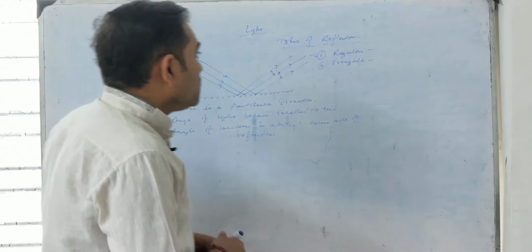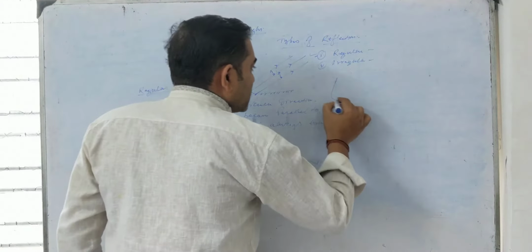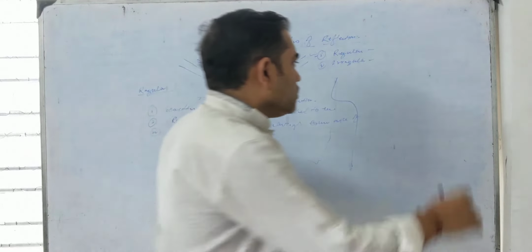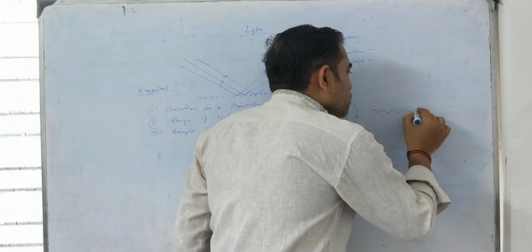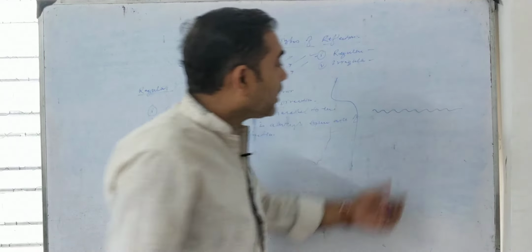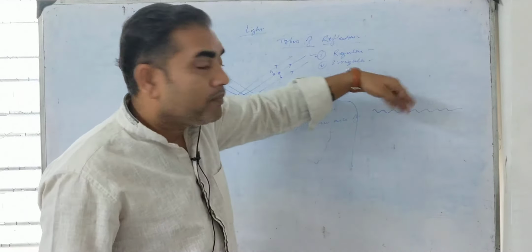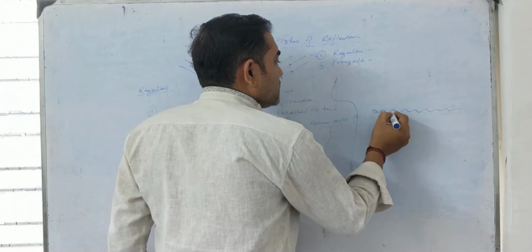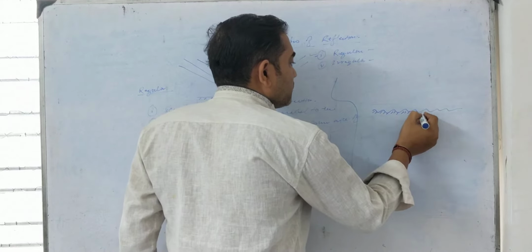Okay. Now the second one is the irregular reflection, which is the opposite of regular reflection. It is the reflection that takes place on a rough surface. Now we have an uneven surface, with ups, downs and ridges, grooves. This kind of surface is called a rough surface, an uneven surface.